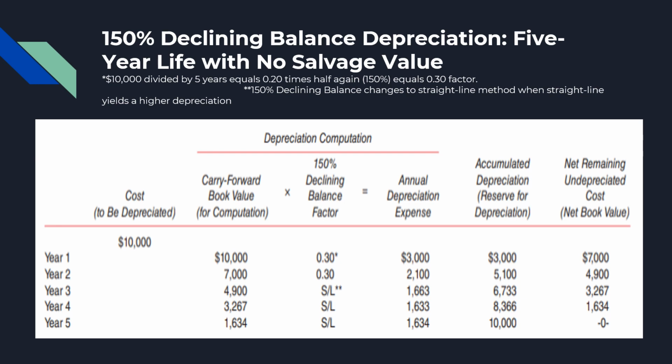The depreciation is computed by multiplying the asset's net book value at the beginning of each year by a constant percentage or a factor.